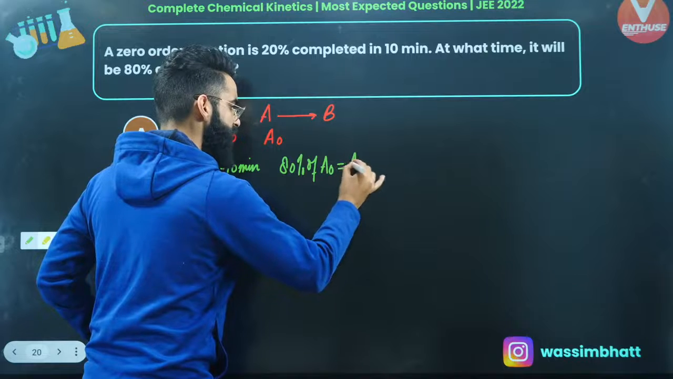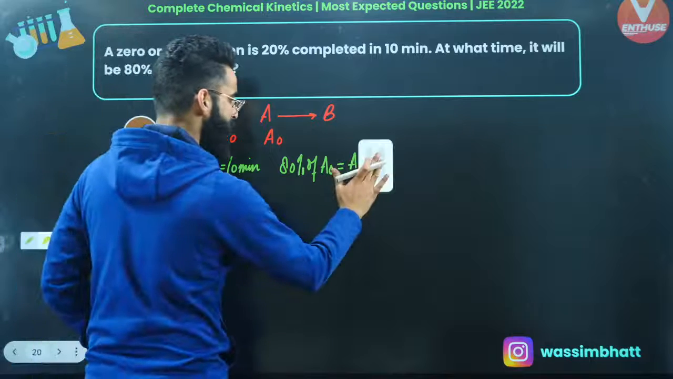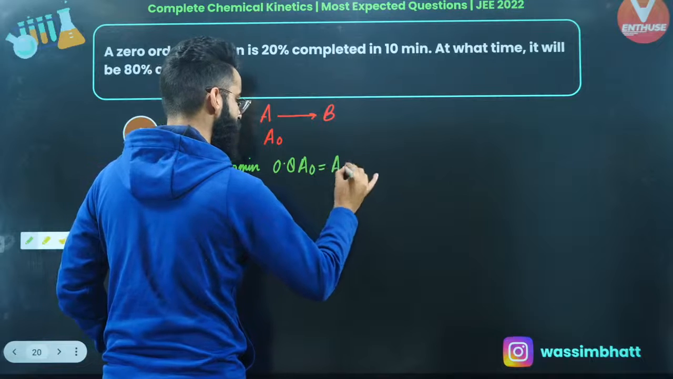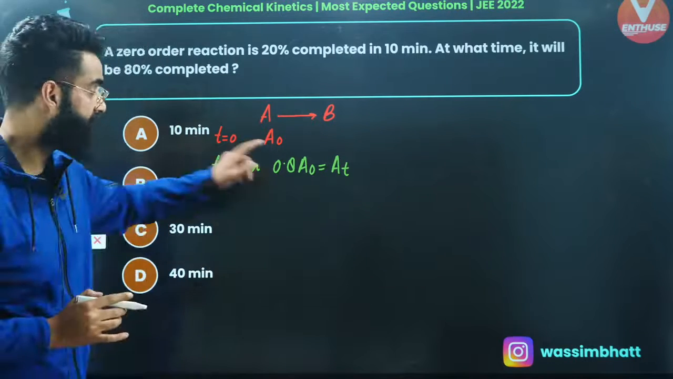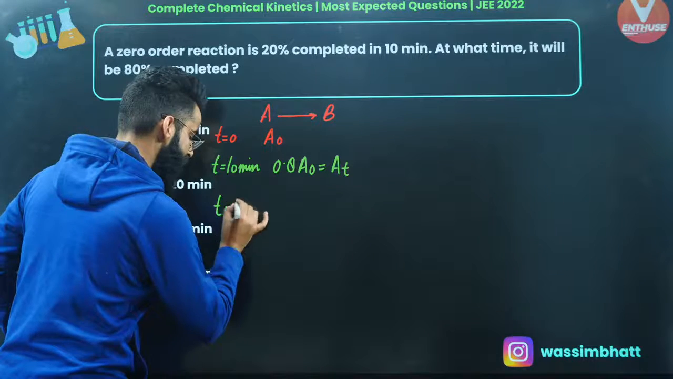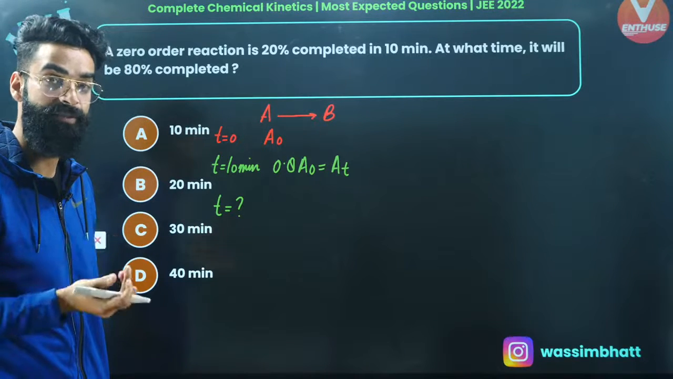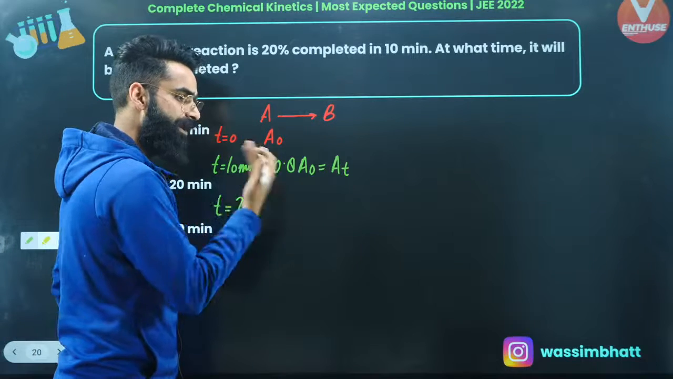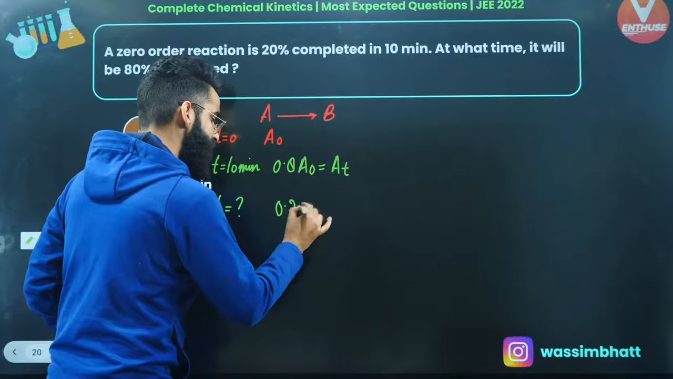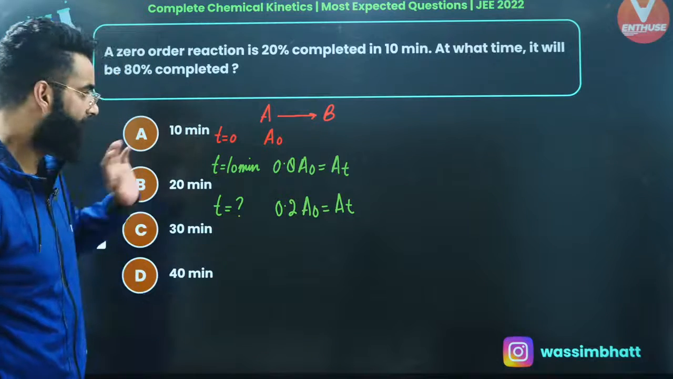80% of A naught, which is 0.8 A naught, is the concentration of reactant left after 10 minutes. As per the question, at what time will the reaction be 80% completed? If the reaction is 80% completed, that means 80% of the reactant would have got converted into products, so 20% of the reactant will still be left in the container. That means 0.2 A naught is the concentration of reactant left at this particular time t, and this is the t which I need to calculate.